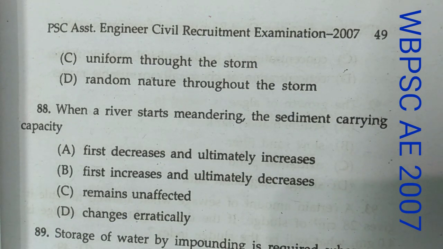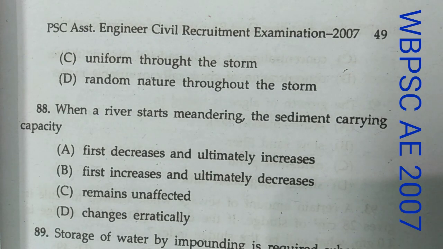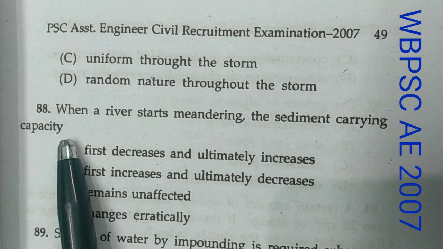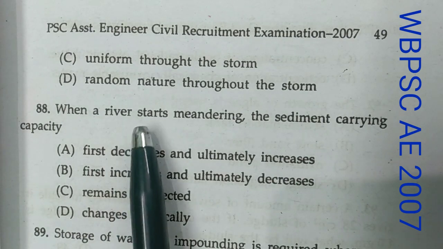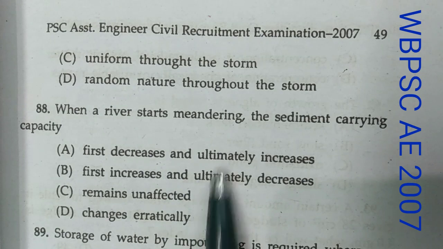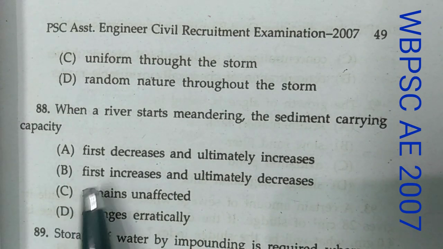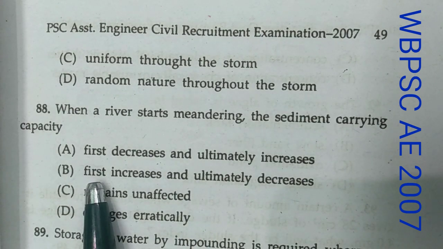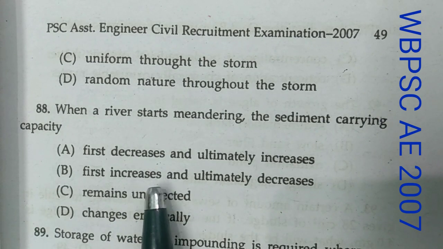Okay, so option A, more at the start of the storm, is correct. Now question number 88. When a river starts meandering, the sediment carrying capacity, and these are the options. Here option B is correct. First increases, ultimately decreases.